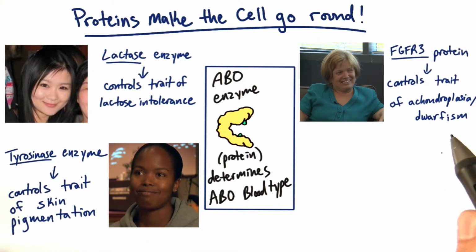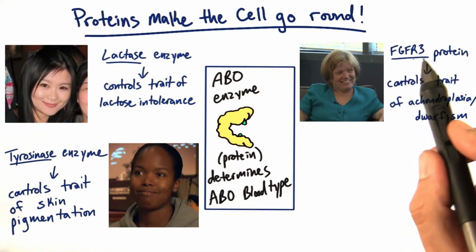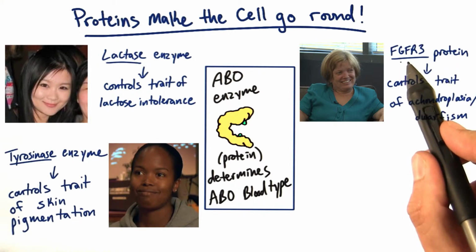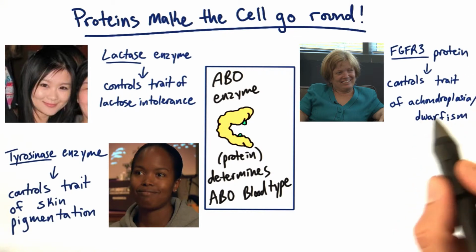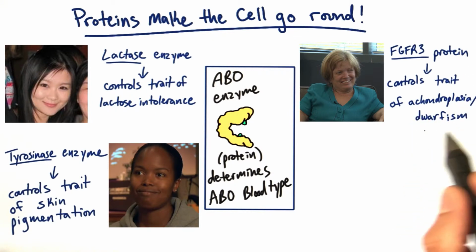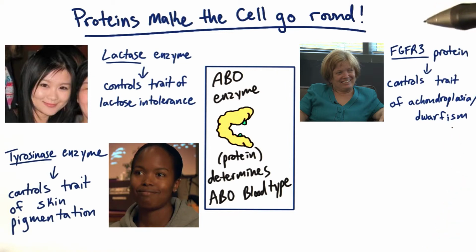Your genome also codes for a protein called FGFR3, or fibroblast growth factor receptor 3, which can regulate bone growth and controls the trait of achondroplasia, one of the most common forms of dwarfism. An overactive version of this protein significantly reduces bone growth and results in dwarfism.